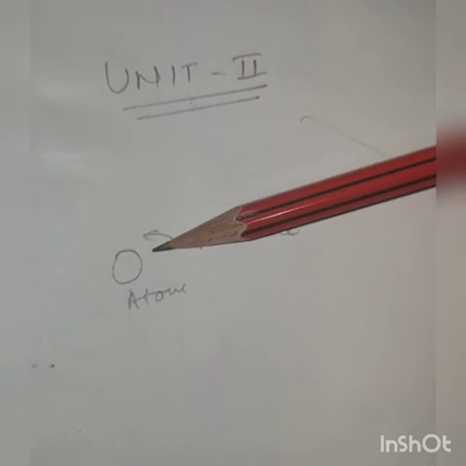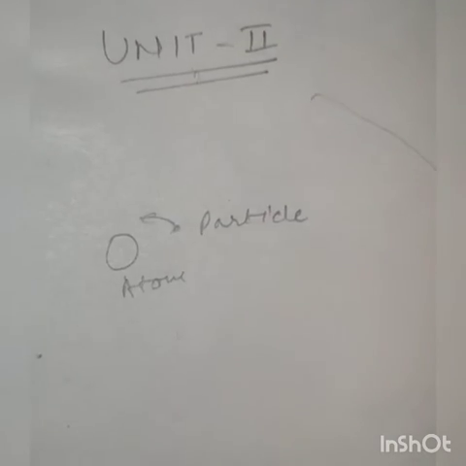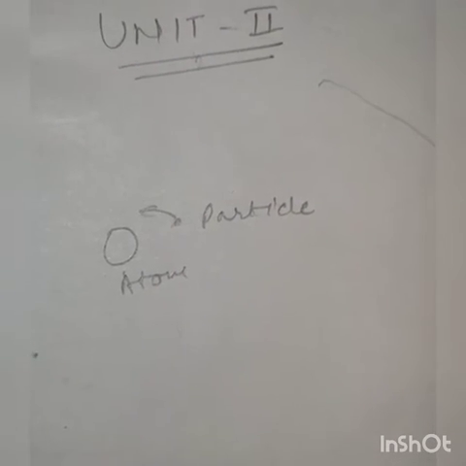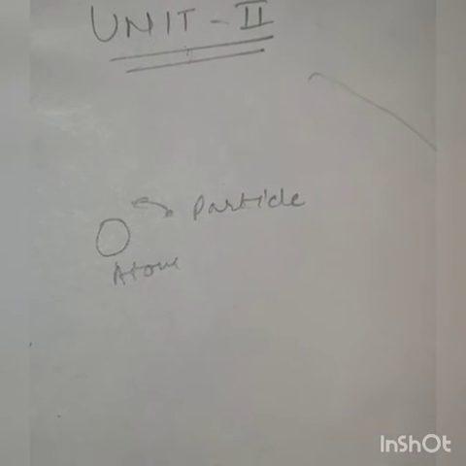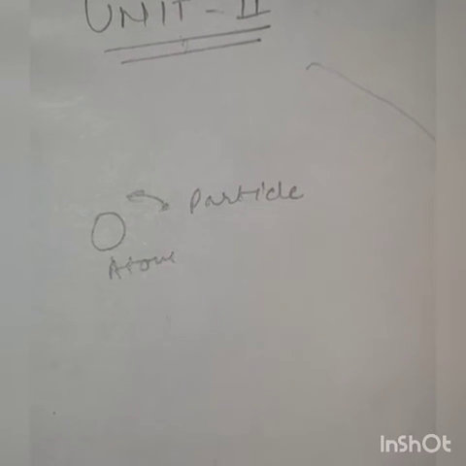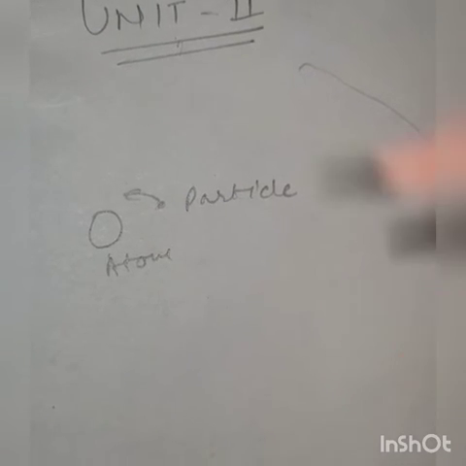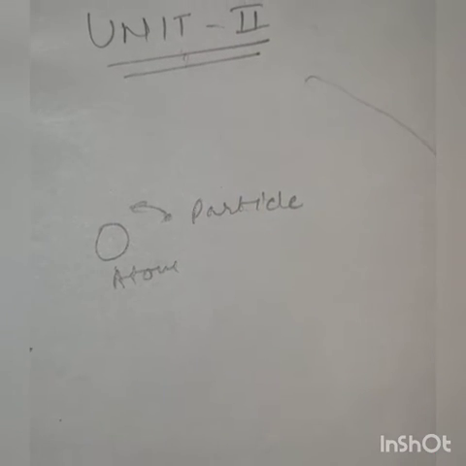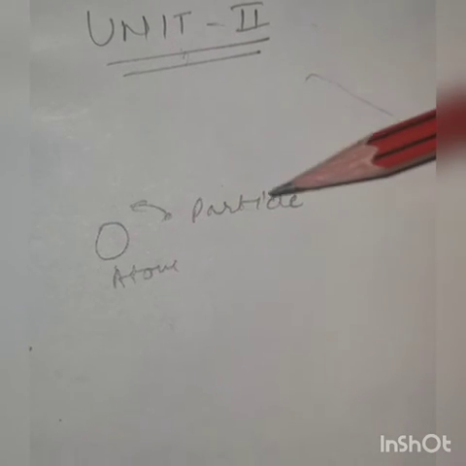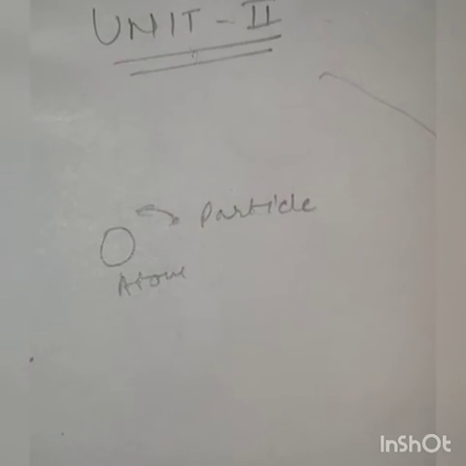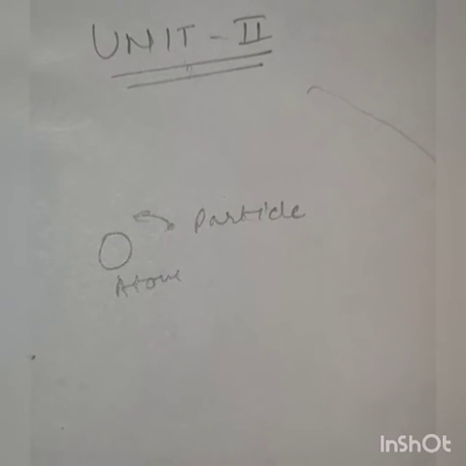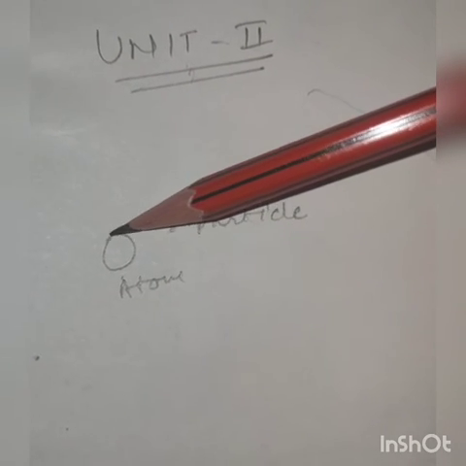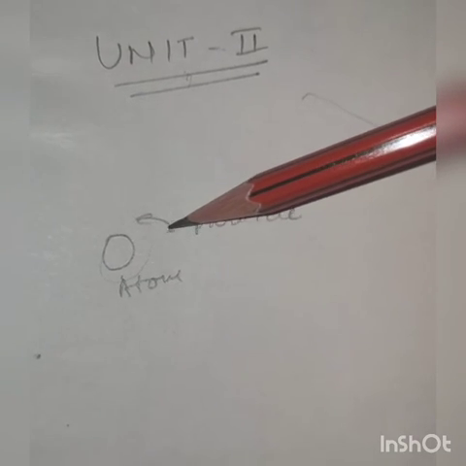Any particle out of them may be a beta particle, an electron, a positron, or heavy charged particles, or alpha particles, gamma rays, etc. So this particle can be any one of them. When it passes by the atom,